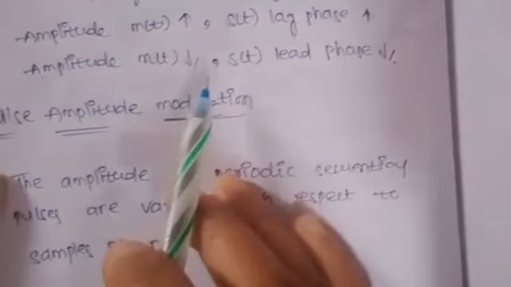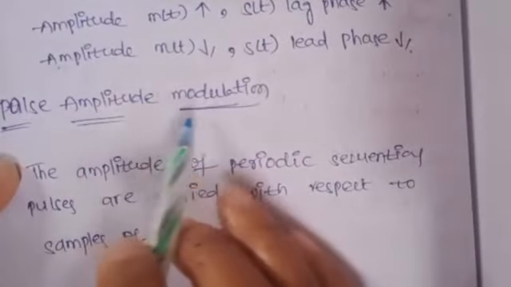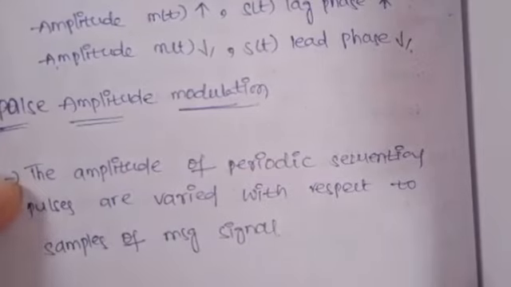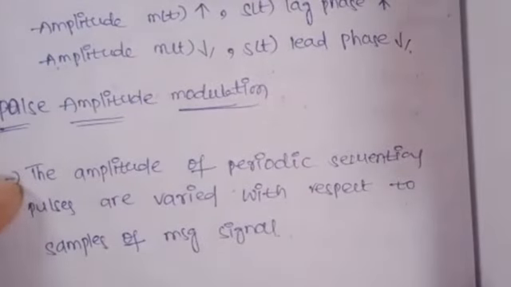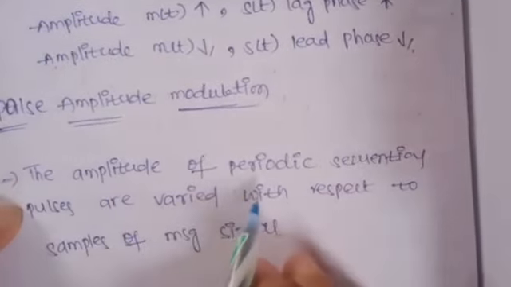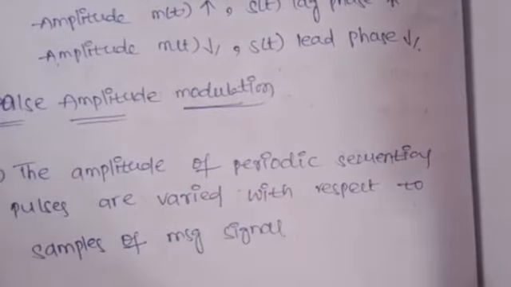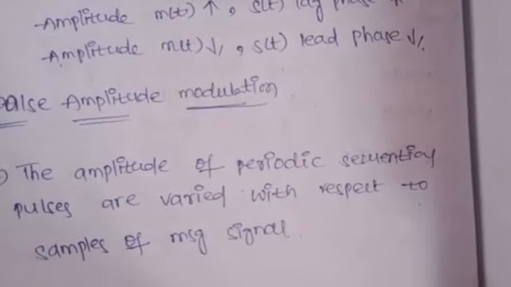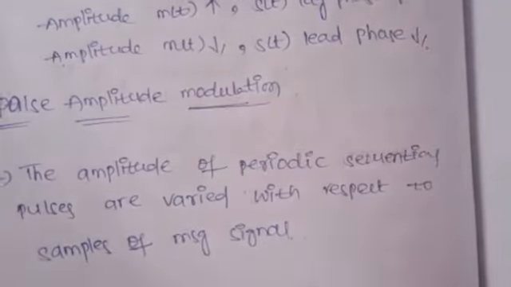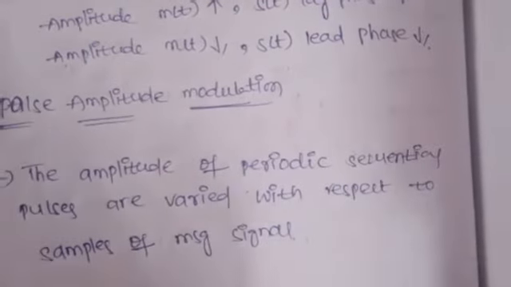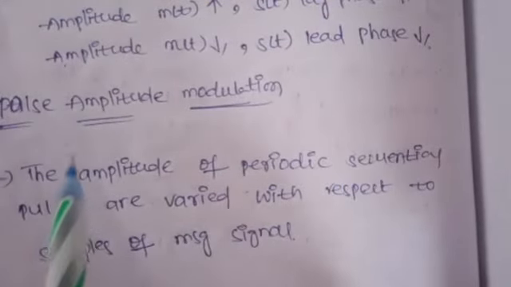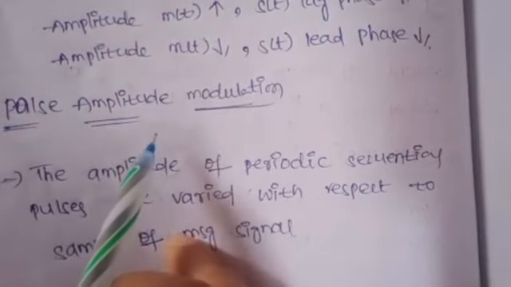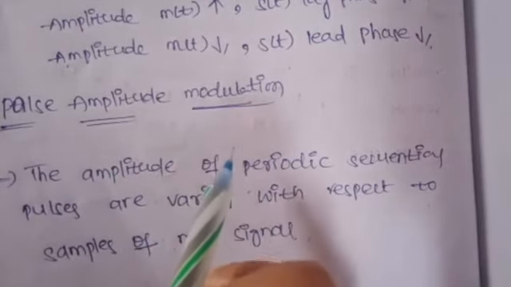Next one is pulse amplitude modulation. The amplitude of periodic sequential pulses is varied with respect to the samples of the message signal. Here our message signal is a continuous signal and the carrier signal is a sequential pulse train.